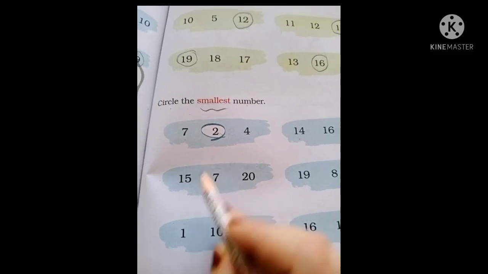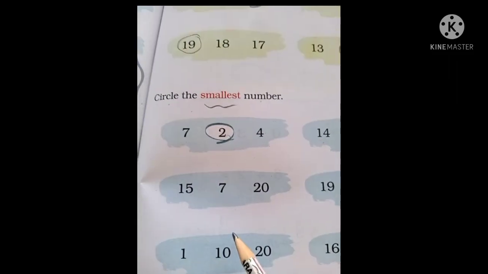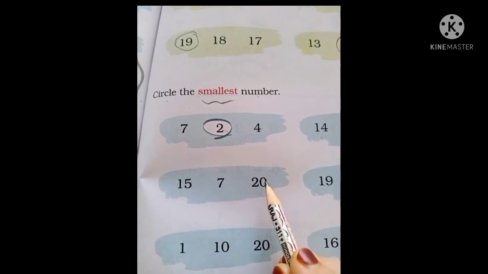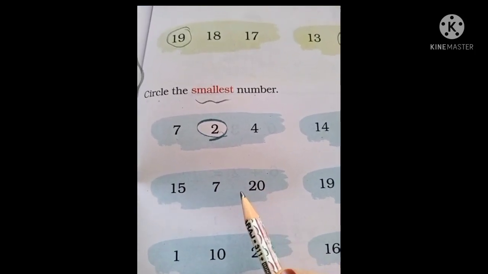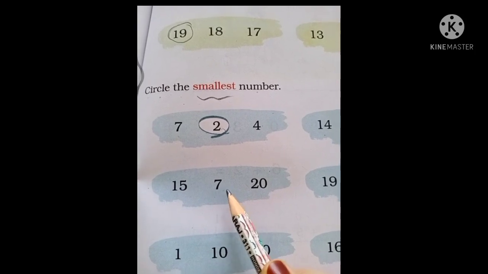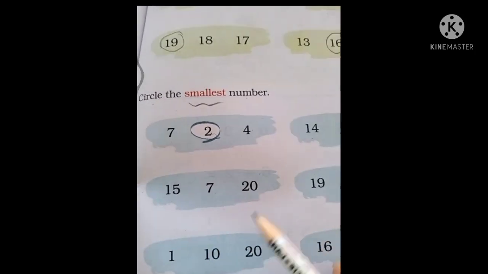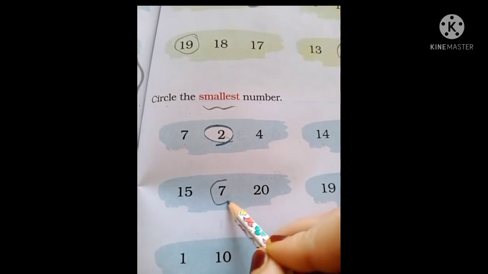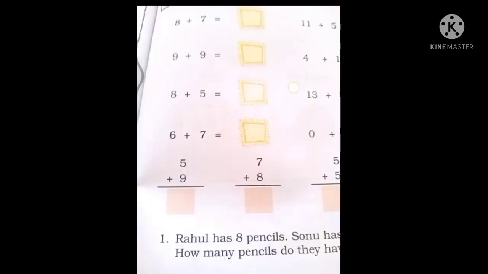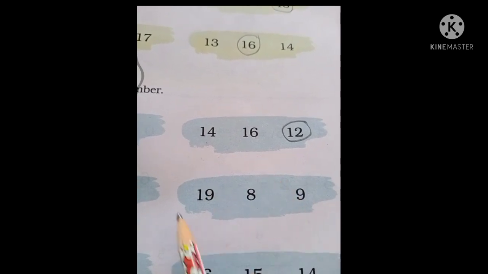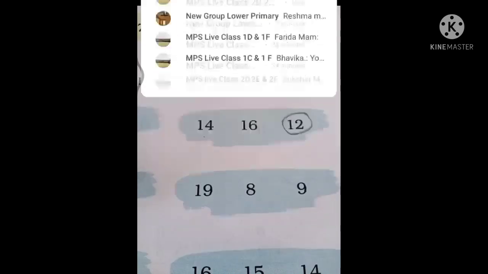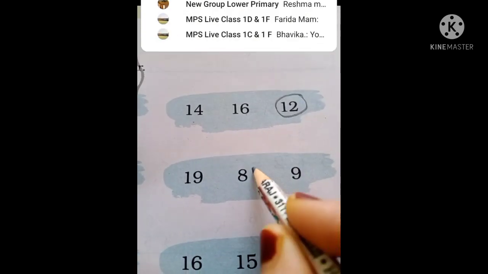And tell me, among these 15, 7 and 20, which one is the smallest, beta? Come on, Ahmed, tell me, beta. Which one is the smallest? Ahmed, can you hear? Which one, beta? 7. Yes, Ahmed, you are absolutely right. 7 is the smallest. Next is 19, 8 and 9. So among these three, here we can see 8 is the smallest number.